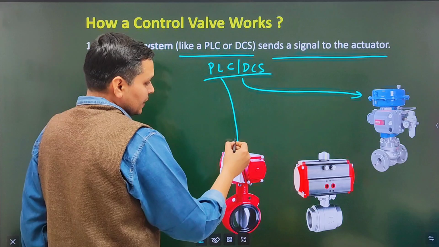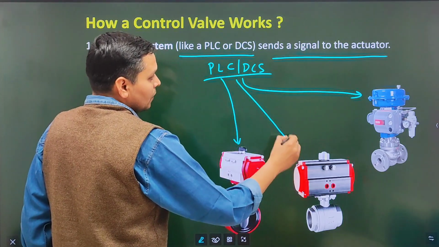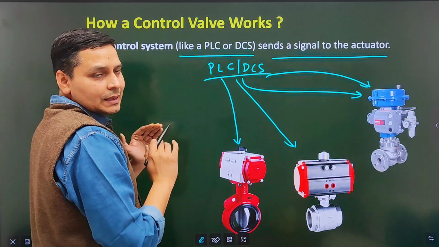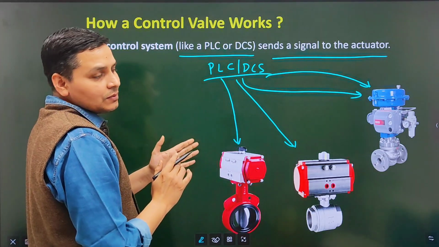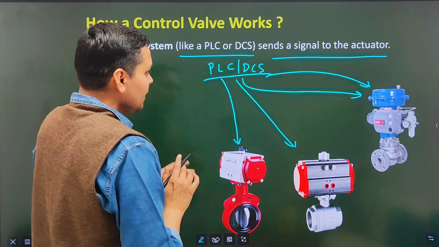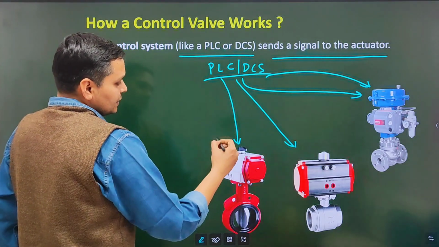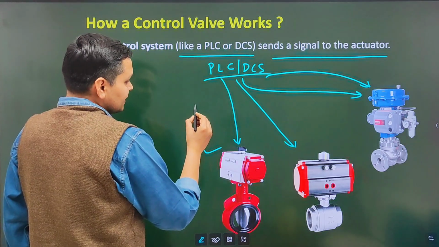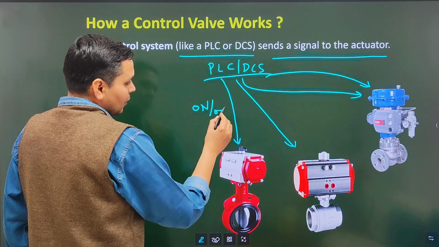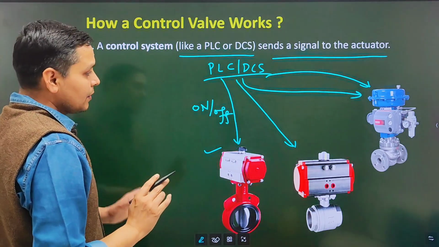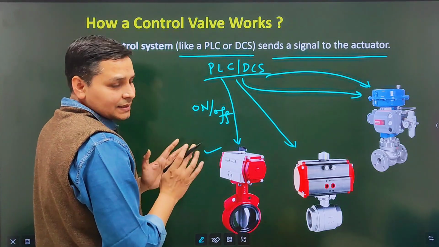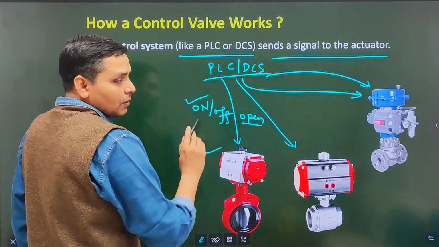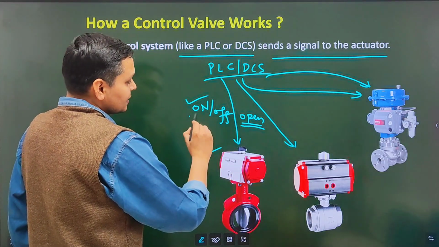It will send the signal to here or here or here, whichever control valve you are using. If you are using, suppose, this type of control valve, then the controller will send signal for on and off only. When the controller sends a signal to open the control valve, open or on, both signals are the same.